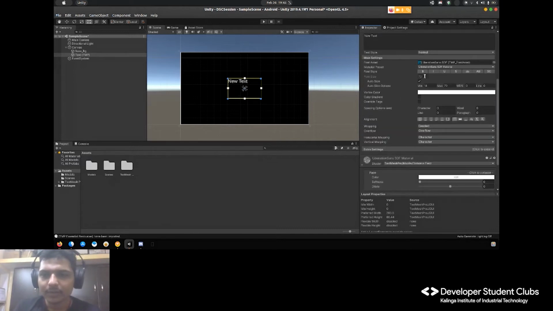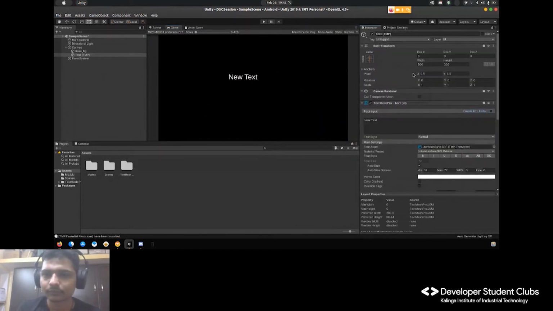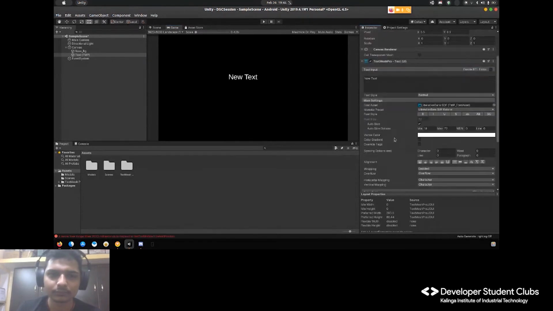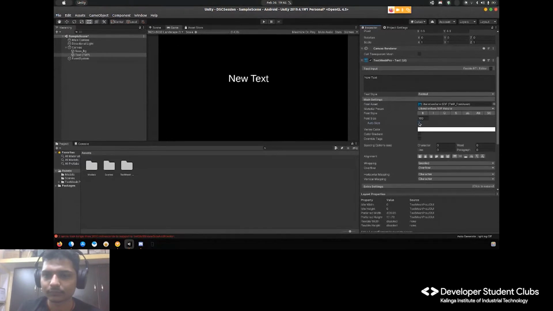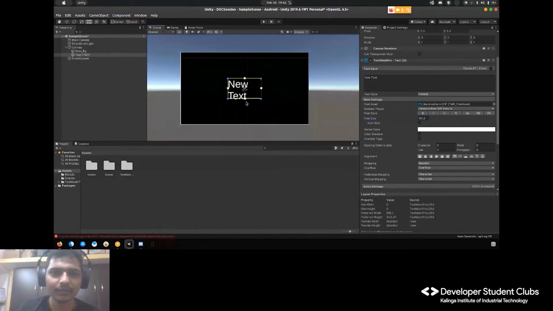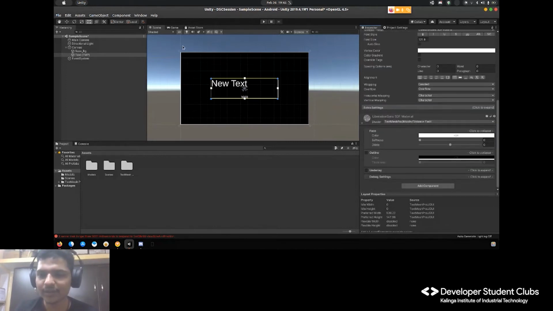Now let me tell you the concept of this box. Now if we come here, it becomes auto size, as you can see. If its size goes out of the box, it will move downwards. That is what we call the width. So let me increase it to 700. We can go for 1000 also, there's no problem as of now, according to the usage.